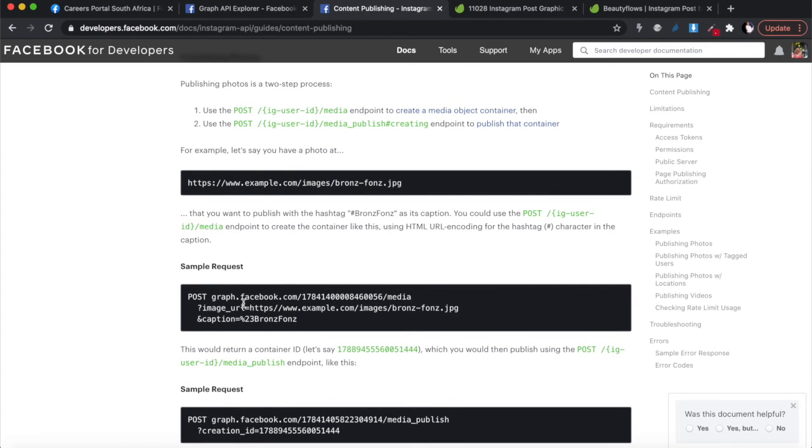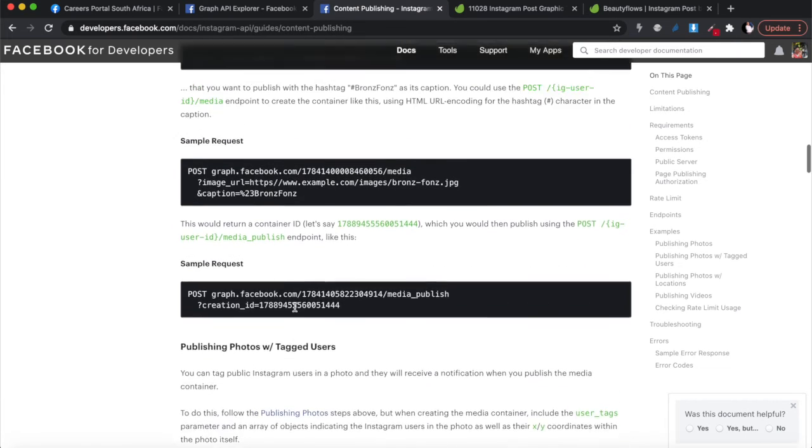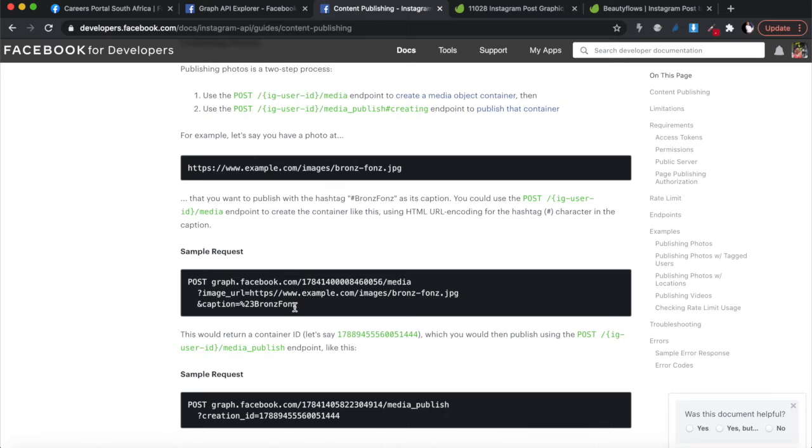If you just copied and pasted this curl sample request, it's not going to work because it doesn't actually include the access token. So you have to include the access token in the curl request, and the documentation doesn't have an actual example that shows you that, and that's where I think a lot of people are going to get thrown off. But don't worry, I'm going to take you through it right now.